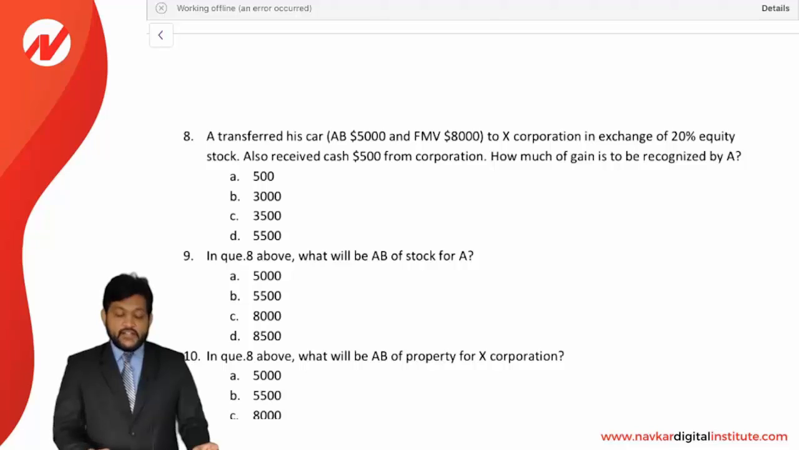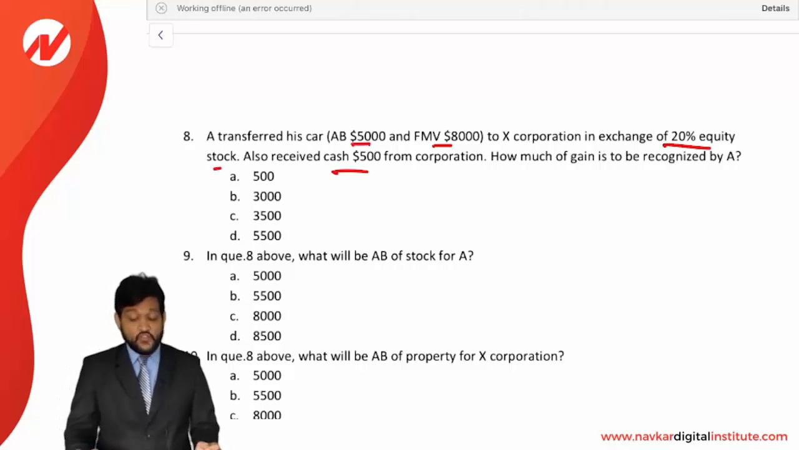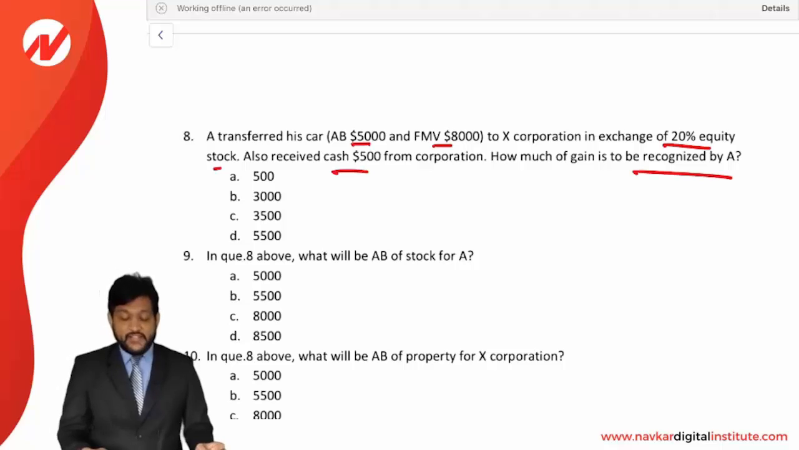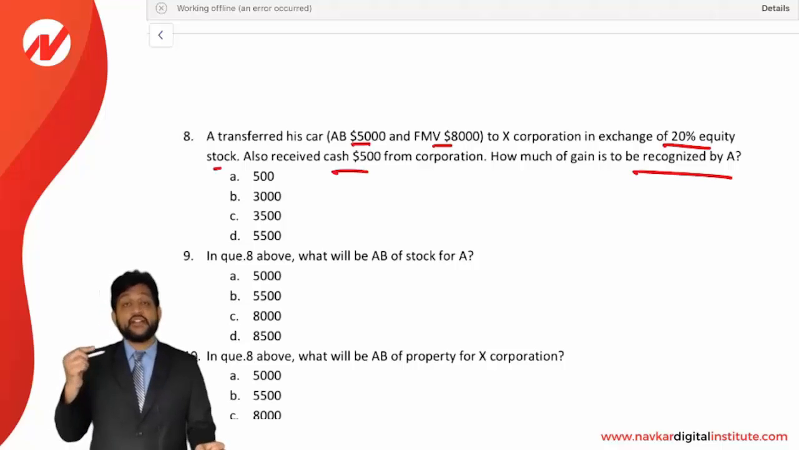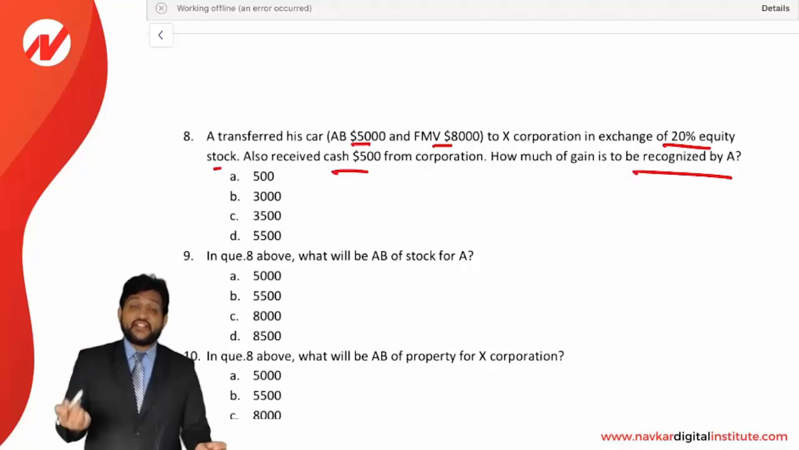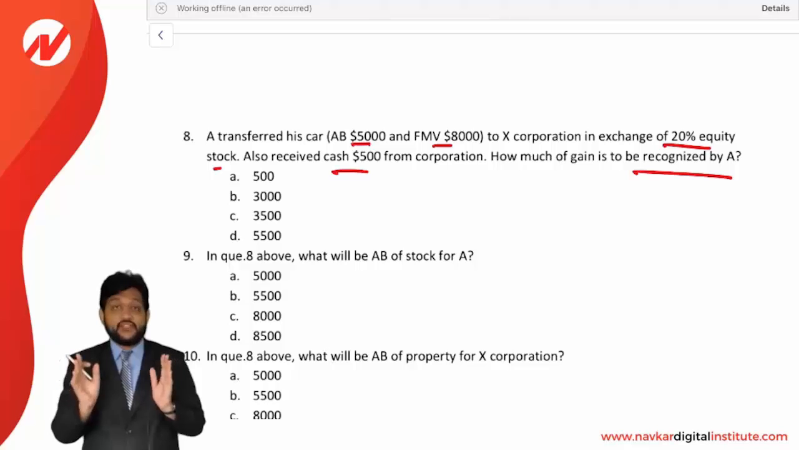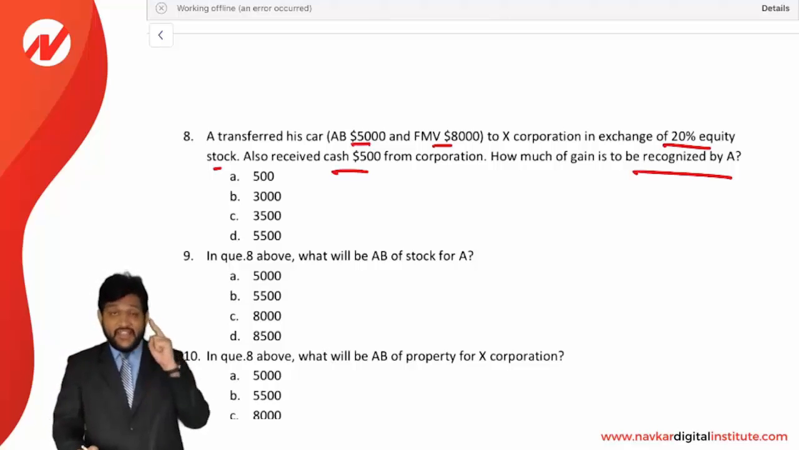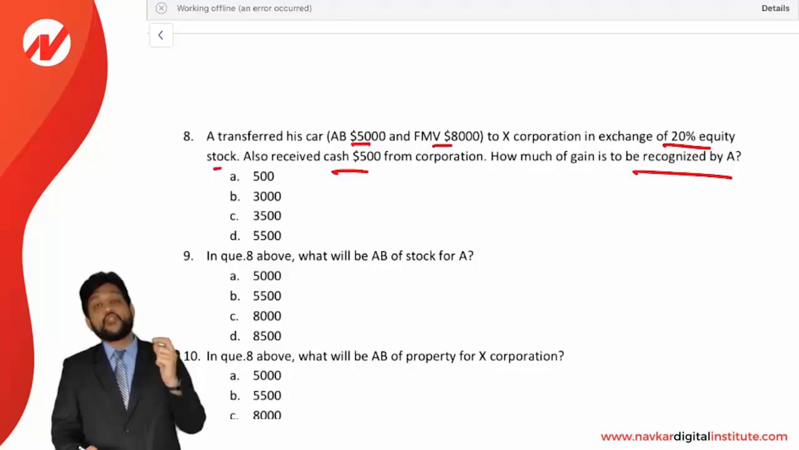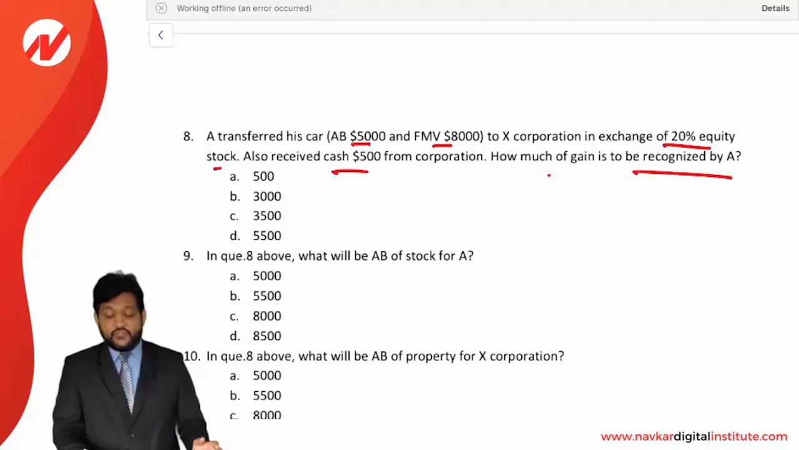A transferred his car whose AB is 5,000 and FMV is 8,000 to X corporation in exchange of a 20% equity stock, and also he received a cash 500 from the corporation. How much of the gain is to be recognized by A? Look at this. He provided a property, received a stock as well as received a cash. Whatever stock he is receiving is non-taxable, meaning the gain can be postponed, but the cash received is considered as boot received and on the boot received part the gain is to be recognized. How much is gain to be recognized? First we need to see the boot. The boot received, that is cash received, is 500, and the other is the gain realized.